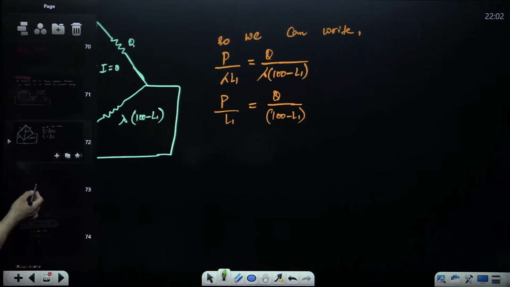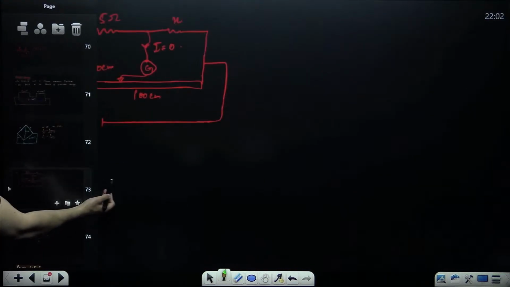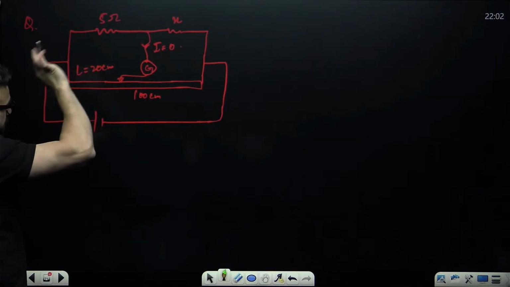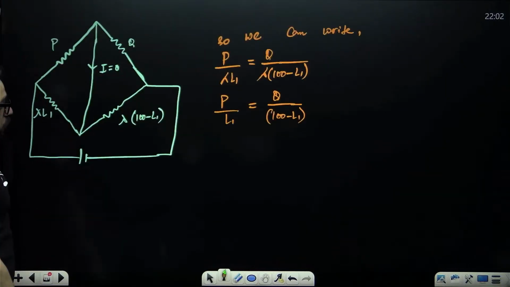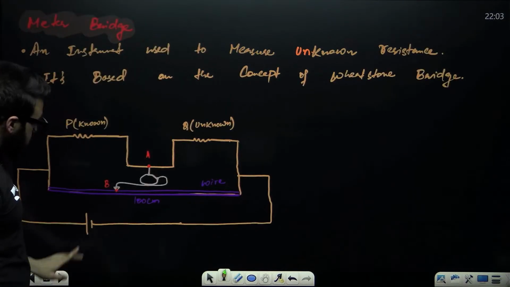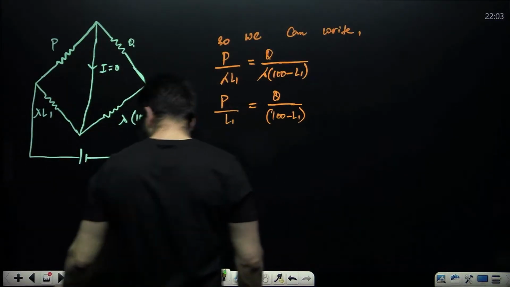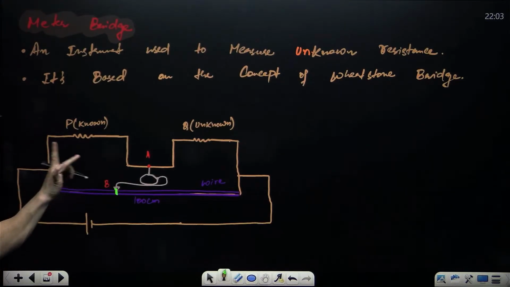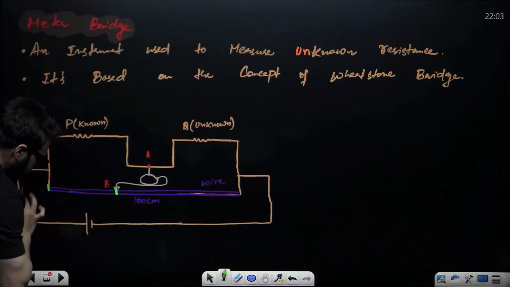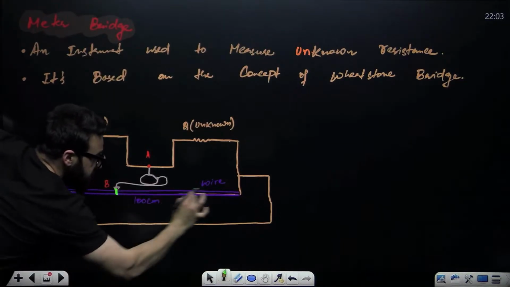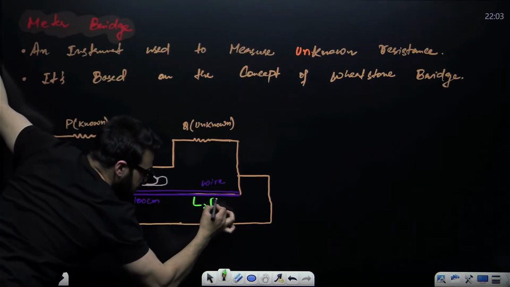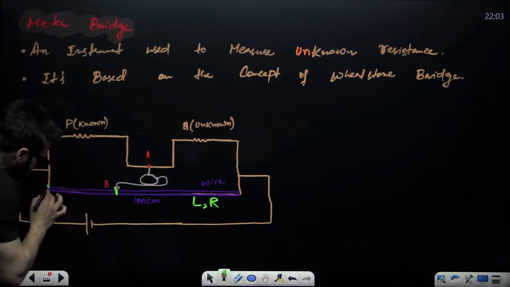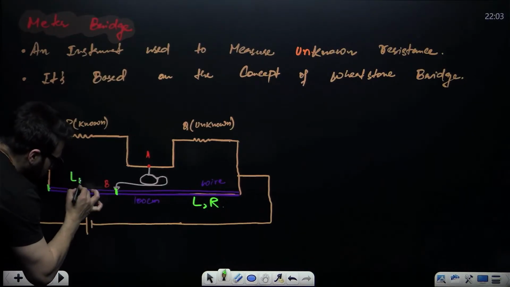This is a meter bridge over here. Guys, understand very carefully. When it comes to the equation of meter bridge, say this whole wire has length L and resistance R. And my dear friends, from here to here, this length is L1. You are getting the balance length L1.